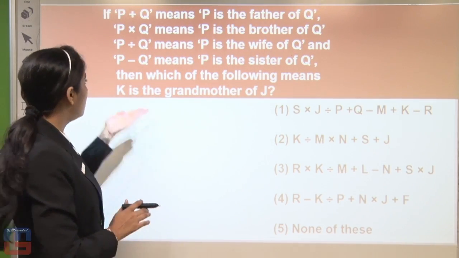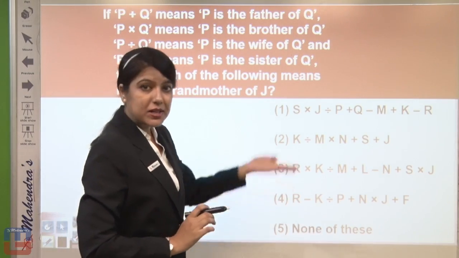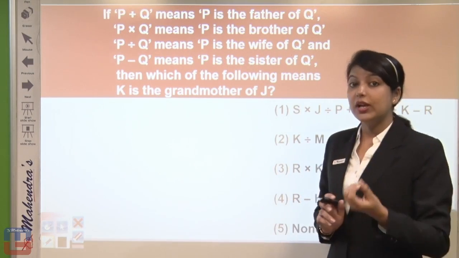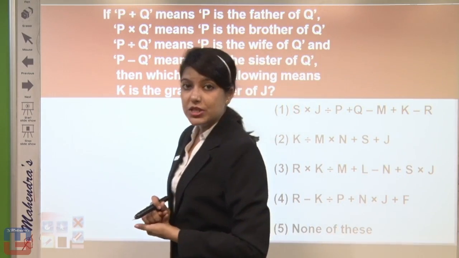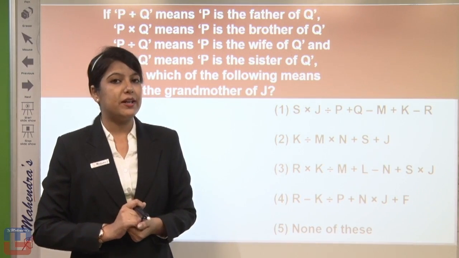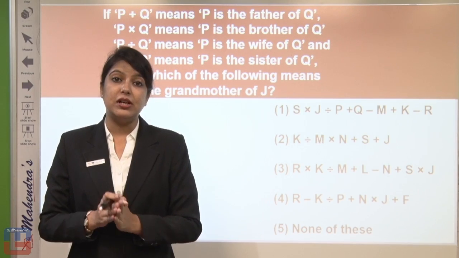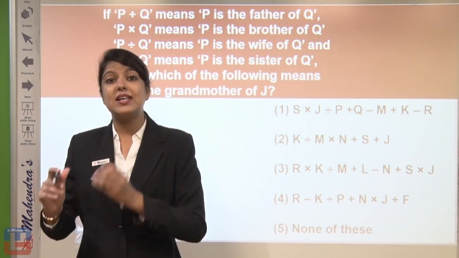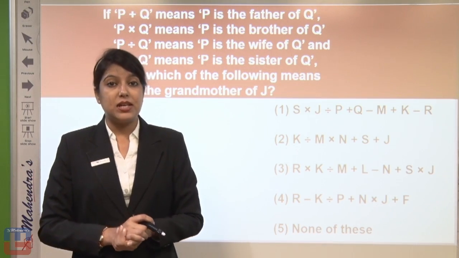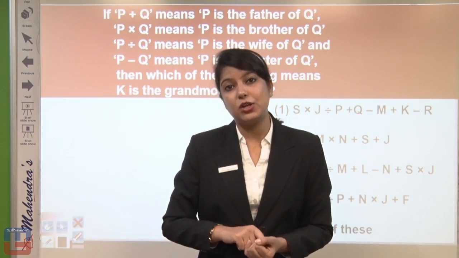And you have to find out which of the following means K is grandmother of J. That means according to these equations you have to find out in which equation it is shown K is grandmother of J. So if we talk about K is grandmother of J, first point, make it clear in your minds and brains, K has to be declared as grandmother. And talking about the generation parts, J will be subordinate to K. That means J will not come in front of K, but K has to be in front of J.